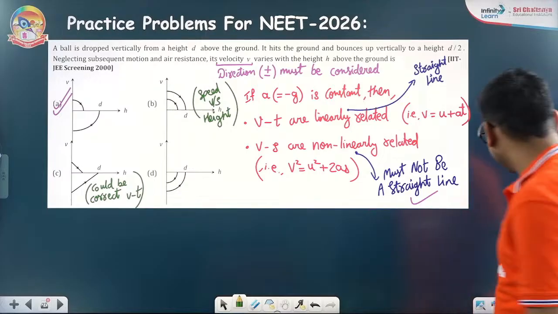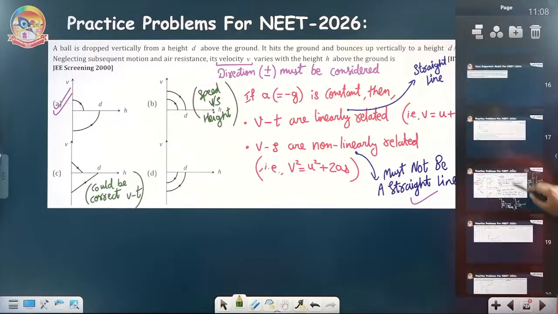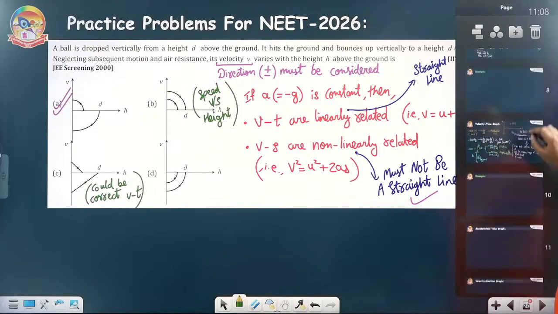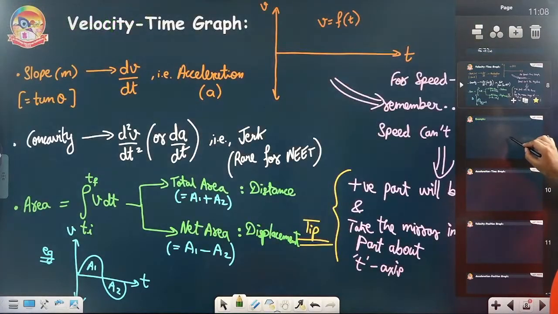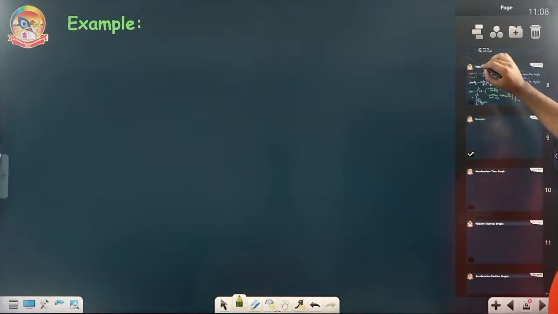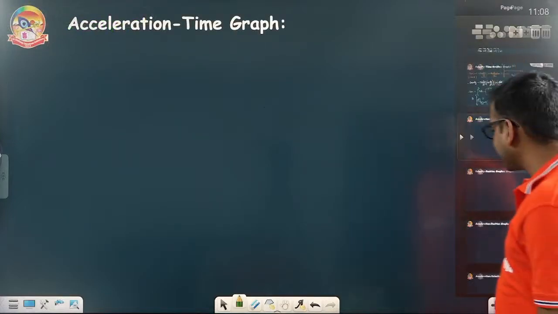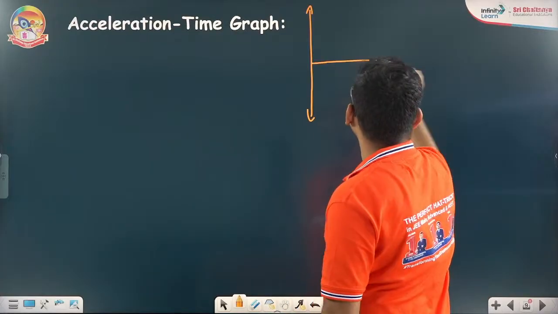All right. Chalo. Let's talk about another graph now. Let's talk about the acceleration time graph. Acceleration time graph. In the acceleration time graph, again, quickly I'll show you this.